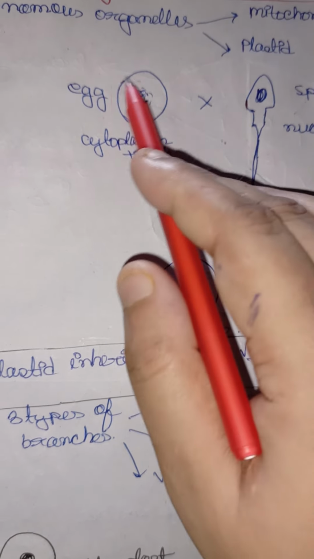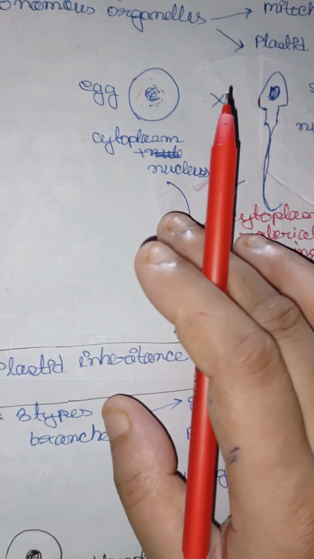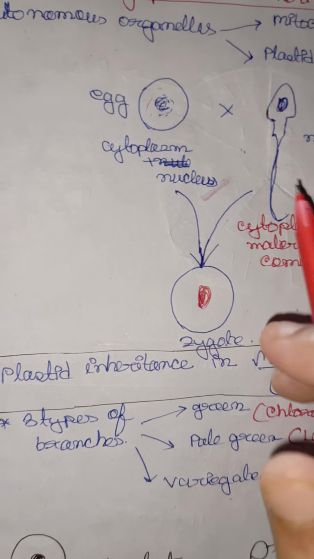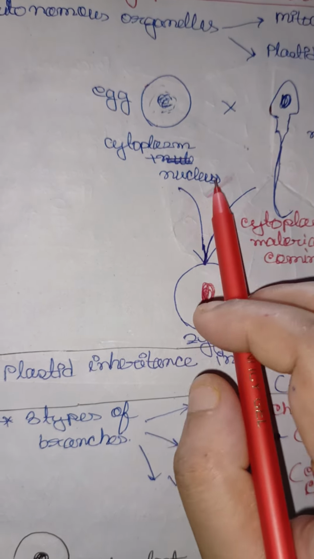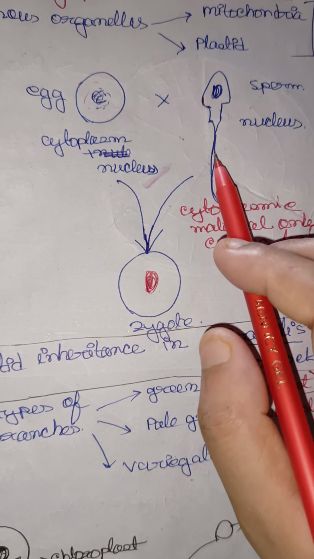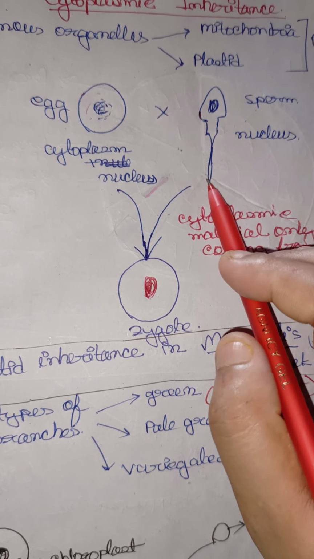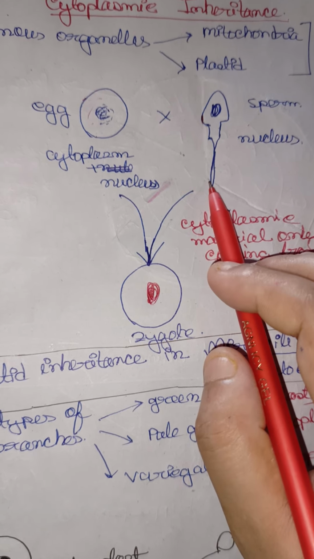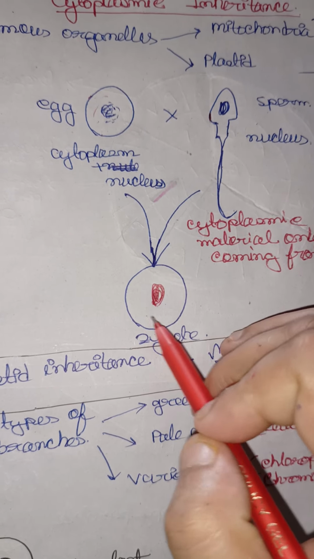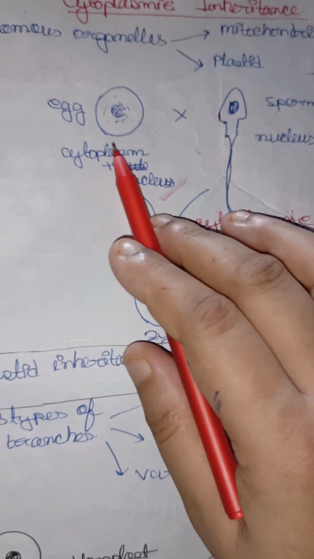right? In the structure of the egg, we have learned that in the cytoplasm the yolk materials are there, right? So cytoplasm plus nucleus are present in the ovum, but in the sperm cell a very little cytoplasm is present in the tail region. When the fusion takes place and the zygote forms, the maximum cytoplasmic material in this zygote will come only from the mother, from the egg.